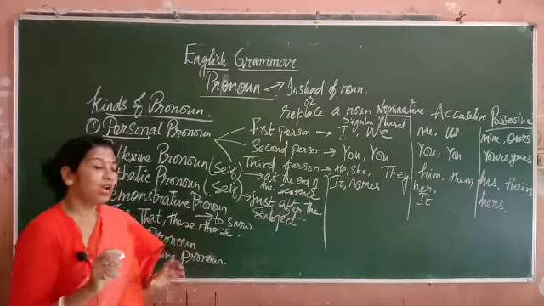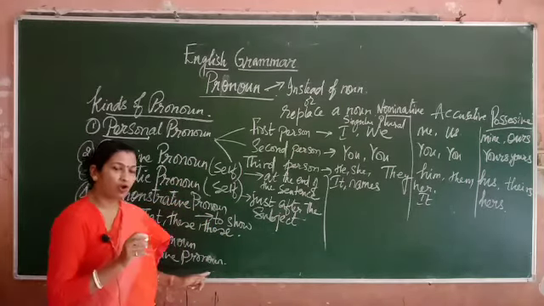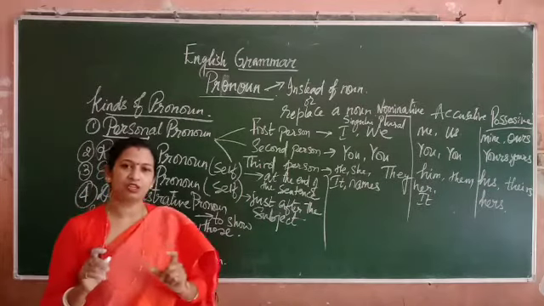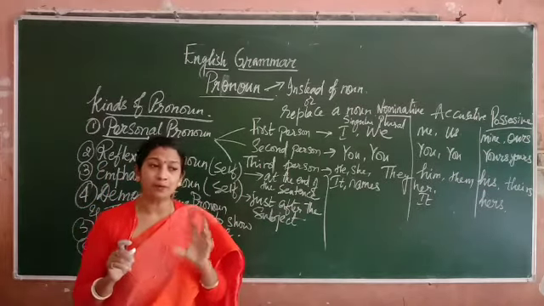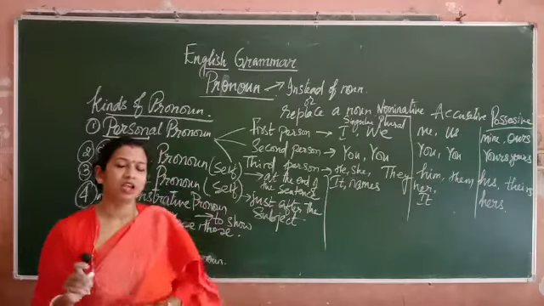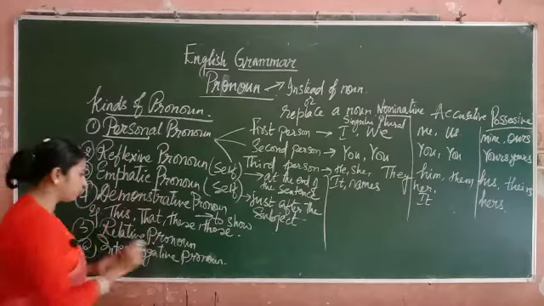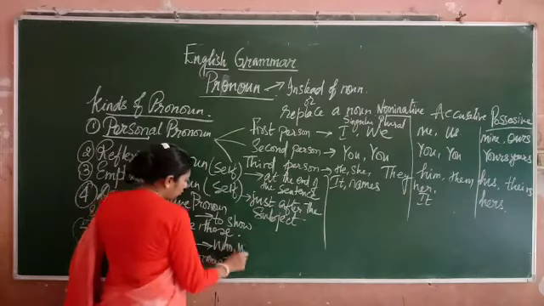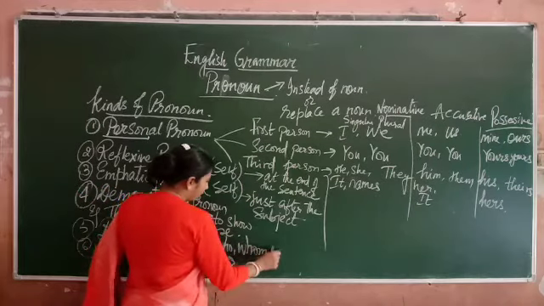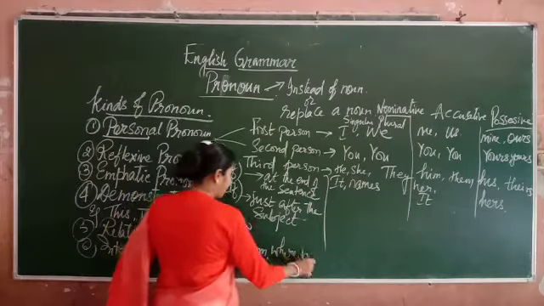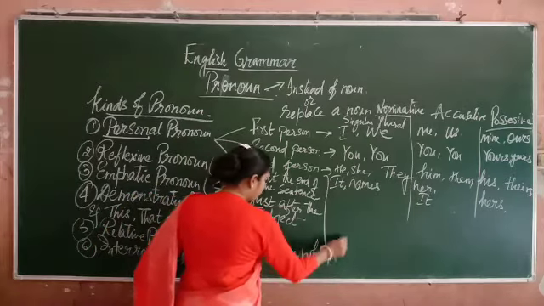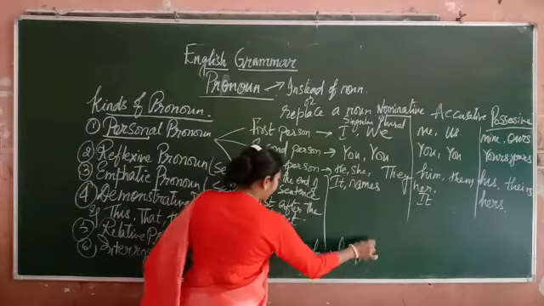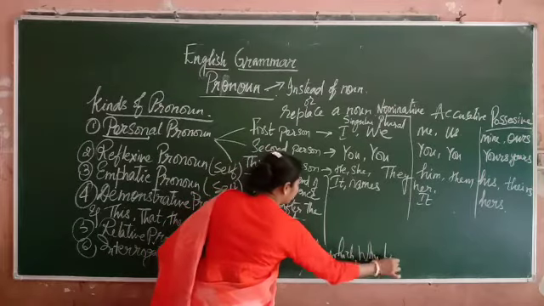Now, under relative and interrogative, all the WH type of questioning words will come under both relative and interrogative. Like for example, who, whom, where, when, which, why, how.